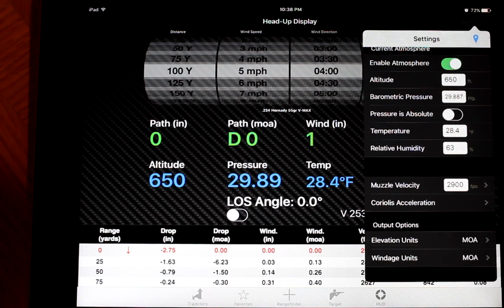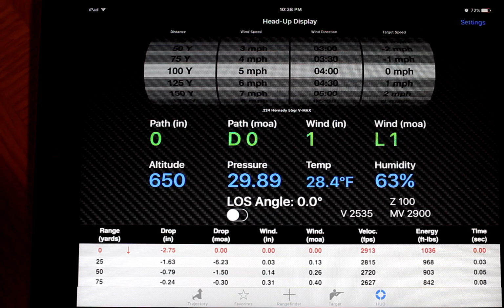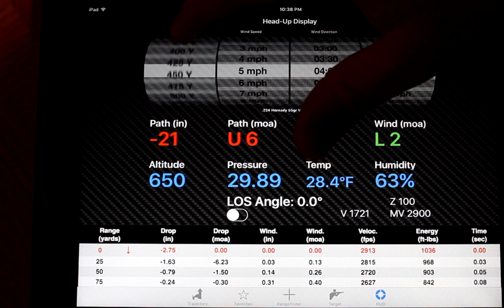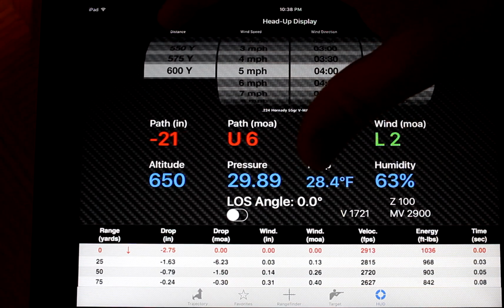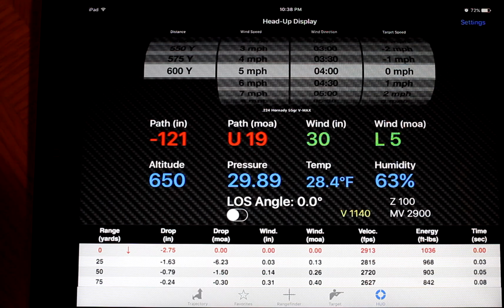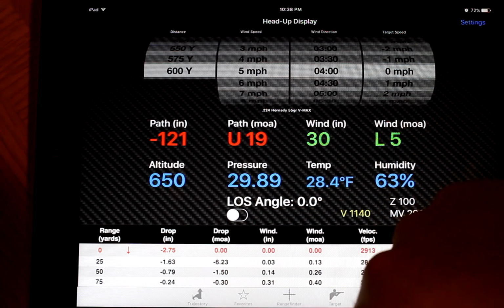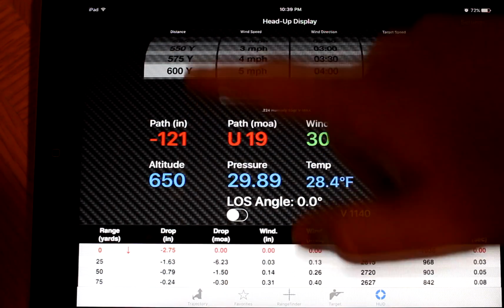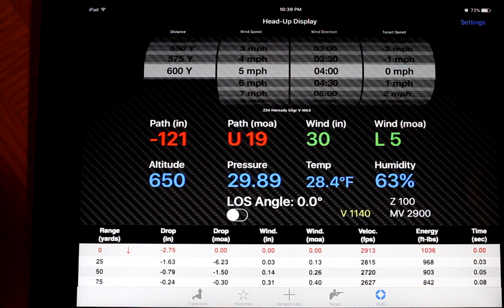So once you have all that in there, go here to settings. If I'm sitting at the range getting ready to take a shot, say at 600 yards. Now remember, your maximum that you set up in your bullet trajectory or ballistics load, we have a maximum distance of 600 yards. That's why it's only going to 600.